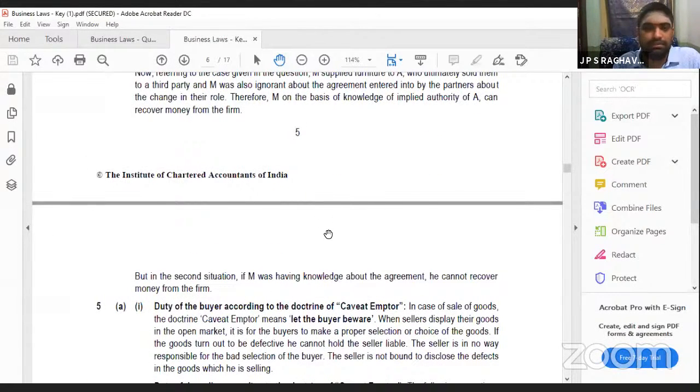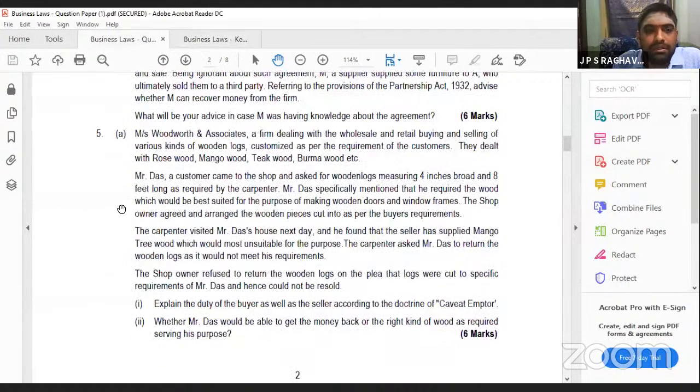Next question. Mr. and Mrs. Woodworth and Associates, a firm dealing with the wholesale and retail buying and selling of various kinds of woods. They are selling different kinds of woods: rosewood, mango, teak wood. Mr. Das, a customer, came to the shop and asked for wooden logs. They have given some size also, specifically mentioning that they should be suited for making wooden doors.